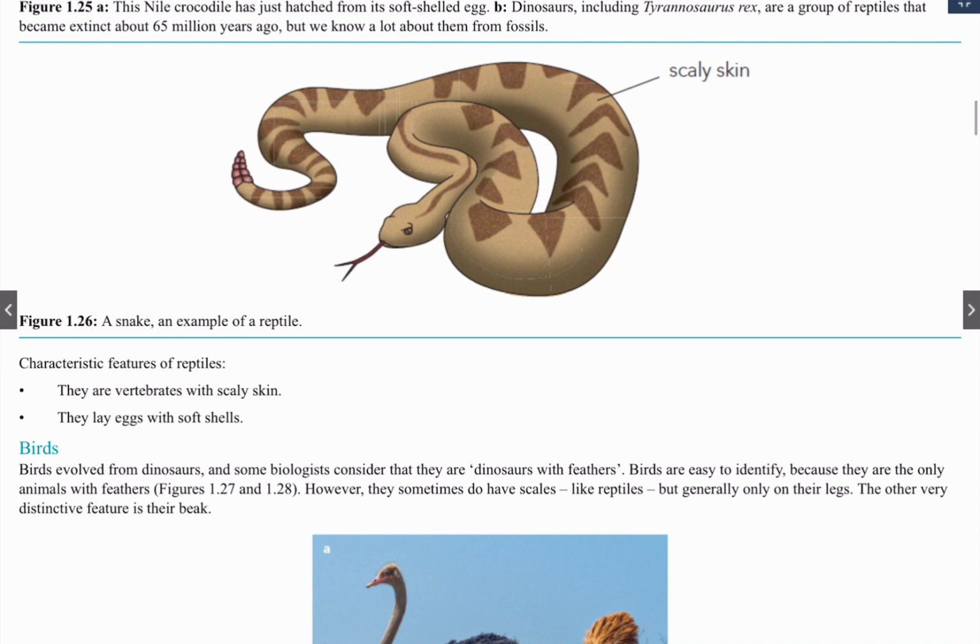Yeah, snake is a reptile with a characteristic feature that they have scaly skin. For reptiles, we have these characteristic features: they are vertebrates with scaly skin just like fish, and in opposite to fish and amphibians, they lay eggs with a soft shell. So their eggs have a shell instead of not having a shell.